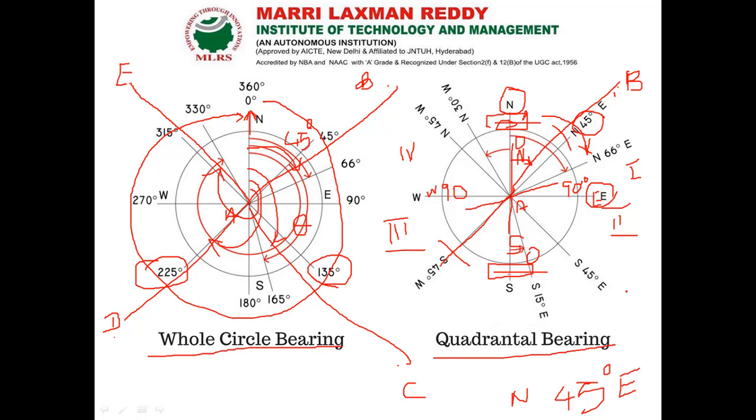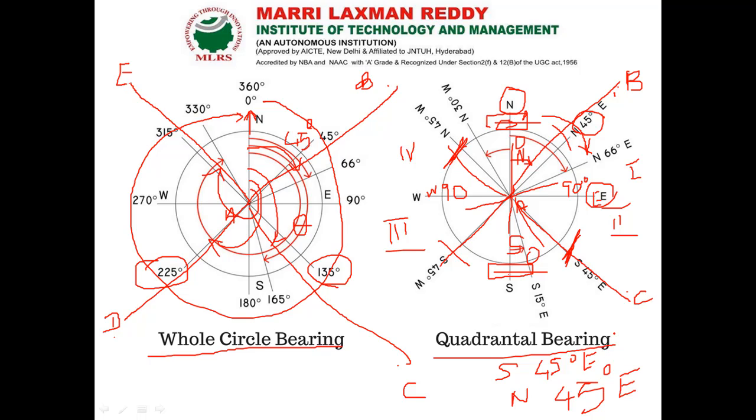Now I take the second point, that is C, so I have to rotate my instrument and bisect this point. Here I have the object vane and here I have the eye vane. Now my reading is again 45 degree, but it lies in the second quadrant, that is, south to east. So how I have to write it is south 45 degree east.